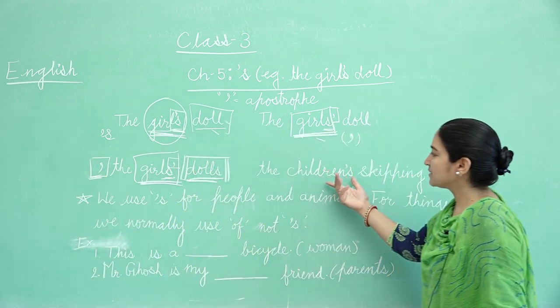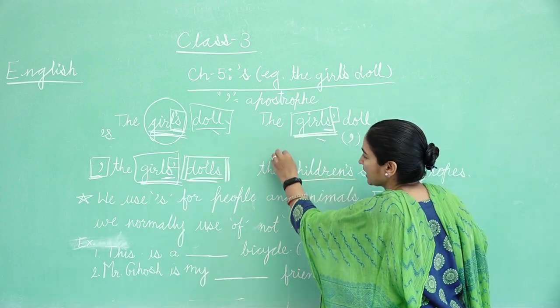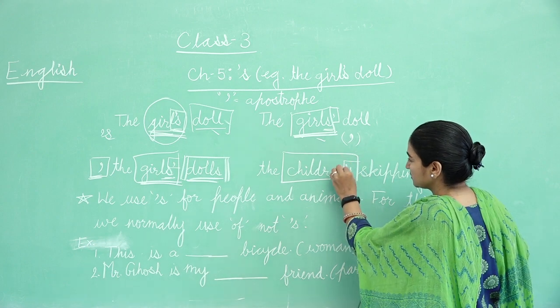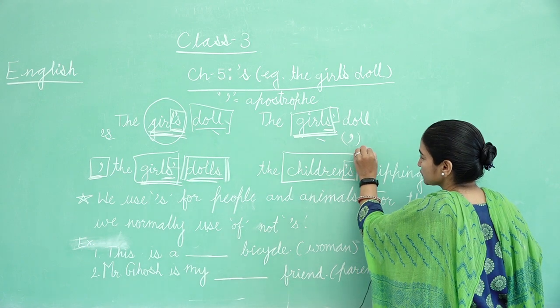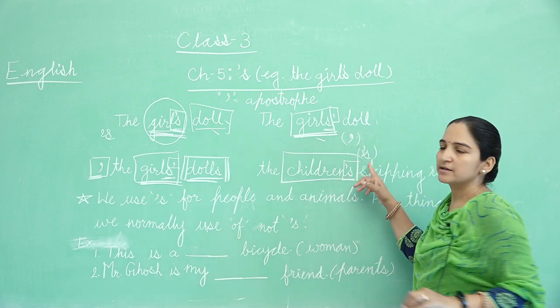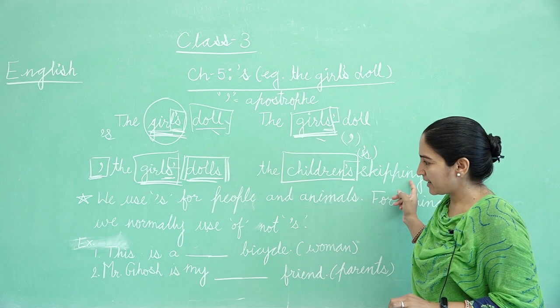But when the spelling of the noun does not end with S, then we write apostrophe S this way.